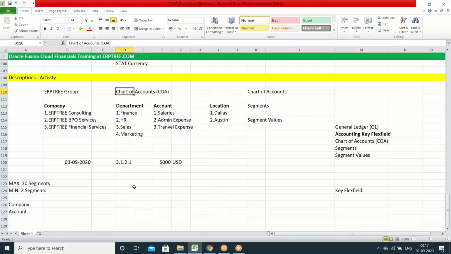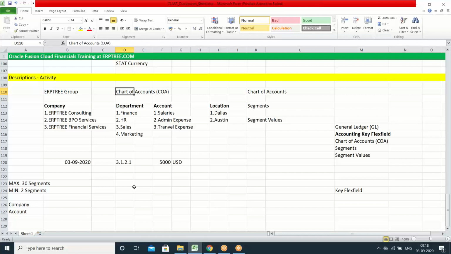If you want to create a transaction in receivables, inventory, purchasing or order management, take any application. It could be fixed assets or cash management. Take any application. If you want to create transactions, we have to use a chart of accounts. The chart of accounts will contain a lot of information, segment values in hundreds and lakhs, and also accounts.